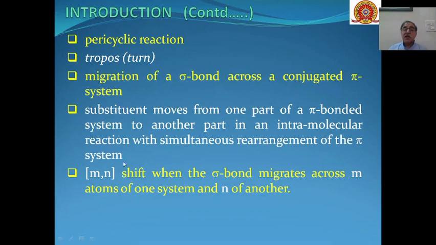Then an m,n shift is taking place between sigma and pi bonds. So when we say m,n shift, that means the sigma bond migrates across m atoms of one system and n atoms of another system.